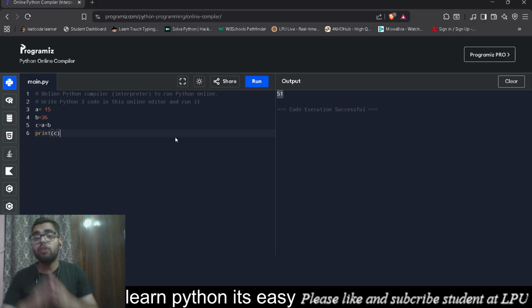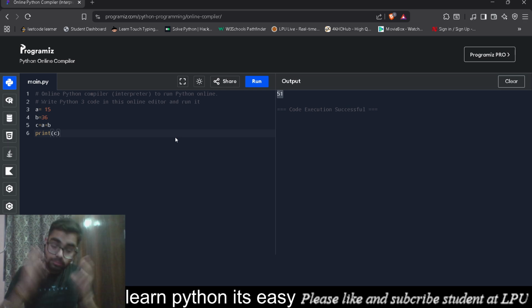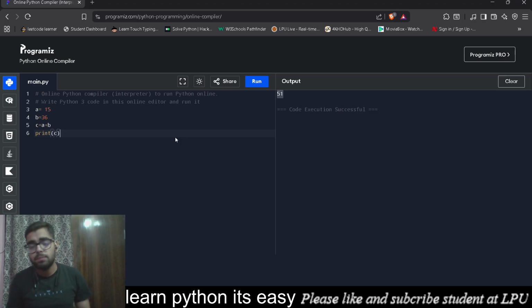They are used for storing memory. With an example, I can explain that a variable is similar to a container which is named by you, and you can store information in that container. This 15, 36, a plus b are my information, and a, b, c are the names of those containers, which we can create at any time. These are dynamic. There are two things, dynamic and static. Static is what remains constant at all times, and dynamic is what keeps changing.